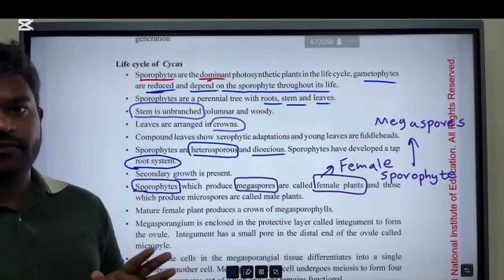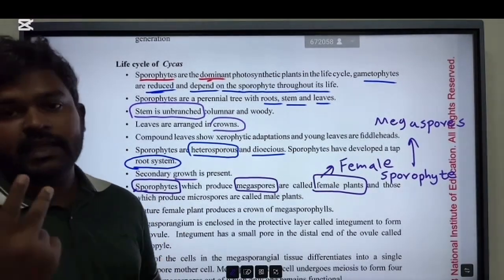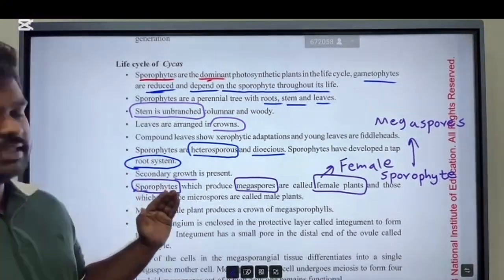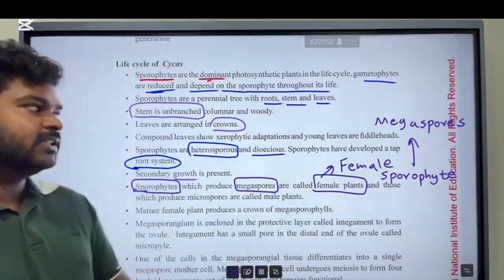So here there are two types of sporophytes. This is very important. You need to remember that in Cycas there are two sporophytes, male and female.